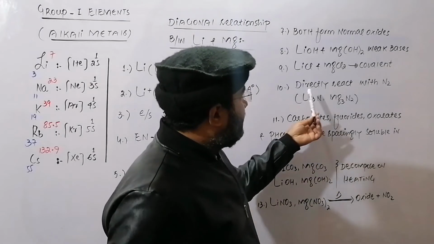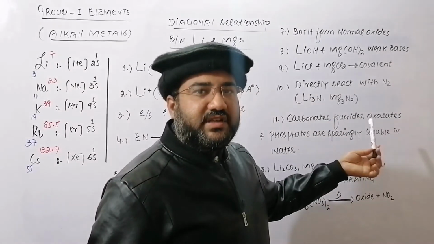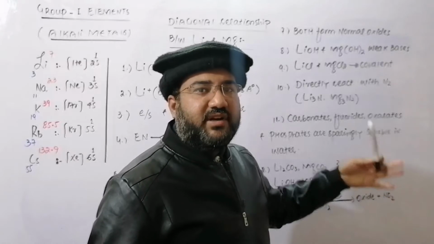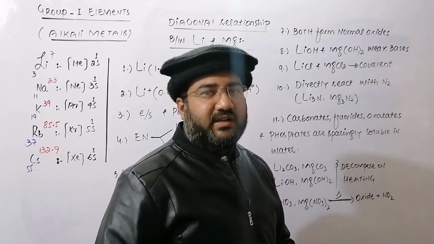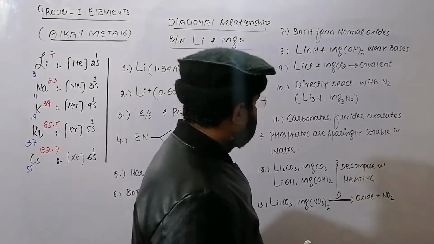They both directly react with nitrogen and form stable nitrides which are stable at room temperature. So lithium nitride and magnesium nitride are stable at room temperature, while no other alkali metal directly reacts with nitrogen to form a stable nitride.